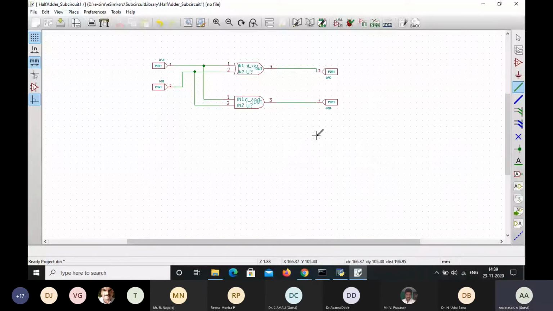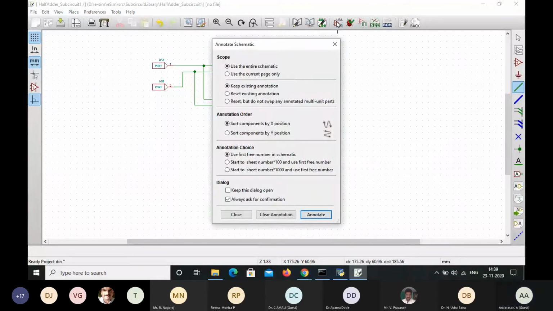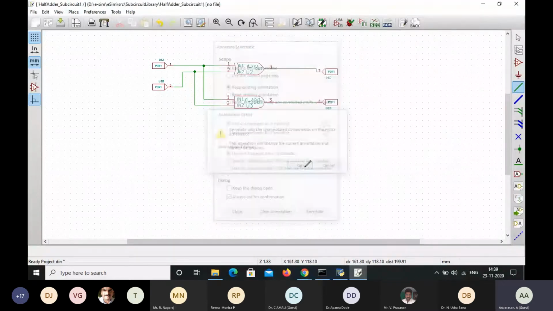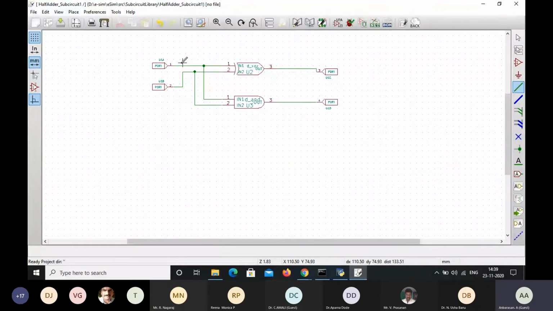Into its equivalent subcircuit and save as the subcircuit library. So next I'm going to annotate. So this is the annotate schematic components. While selecting this, just click on annotate. If you click on this annotate, it will give the confirmation. Okay, and then it will get automatically annotated.